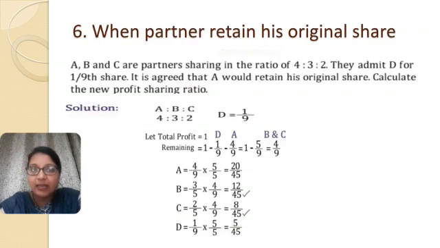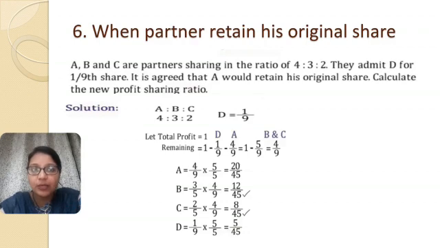But you can see that B and C have 45 as a denominator, and A and D have 9 as a denominator. So we cannot say that they are in a particular proportion. So we have to make the denominator the same. So for that, multiply A's share by 5/5 and multiply D's share by 5/5.